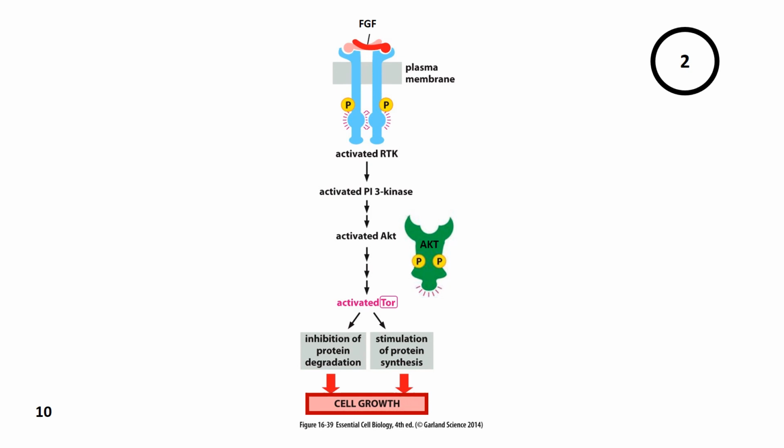So FGF binding to its receptor tyrosine kinase can promote either cell survival through the inactivation of BAD, as shown in the previous video, or it can produce cell division via the activation of TOR.